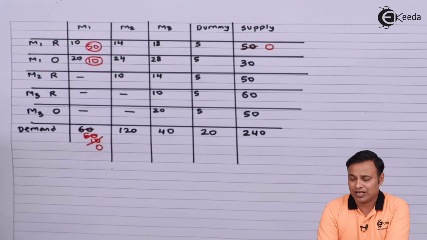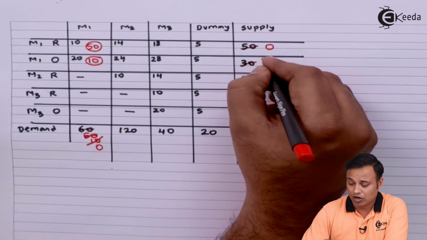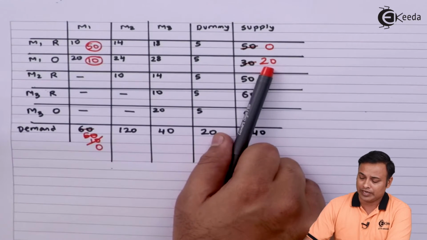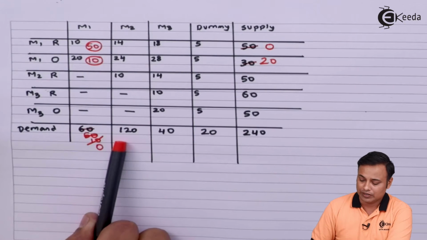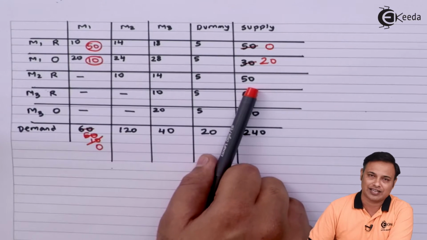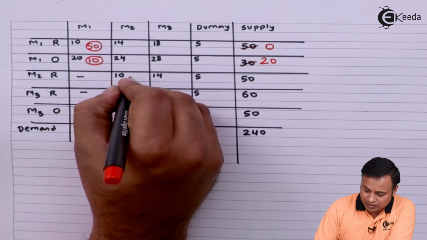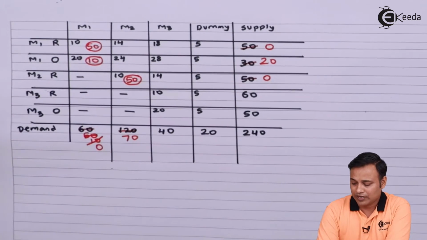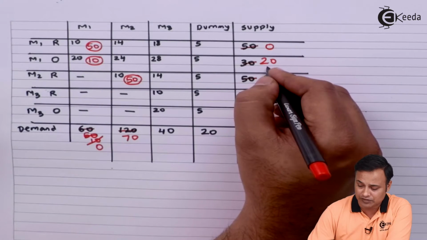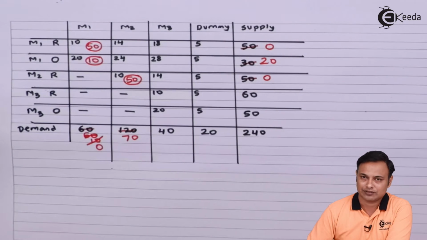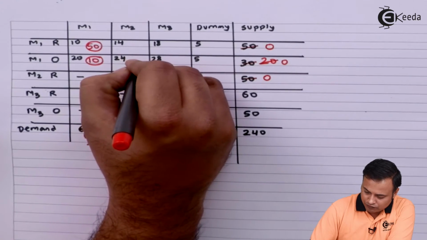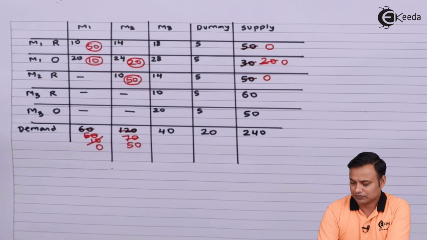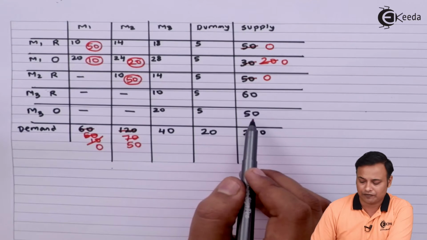Now we need to check whether I will use the additional capacity of the overtime available for the first month in the second month. Your first month overtime capacity is 20, while your second month demand is 120. In the second month you have regular capacity of only 50. So in the second month I will go for the regular production of 50 units, and I will use the 20 units overtime capacity of the first month because there is no overtime capacity for the second month. So the first month's overtime capacity we have used in the second month, so here 50 will remain.